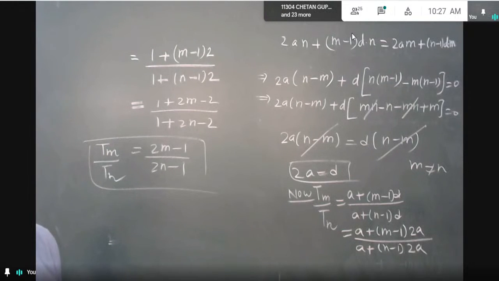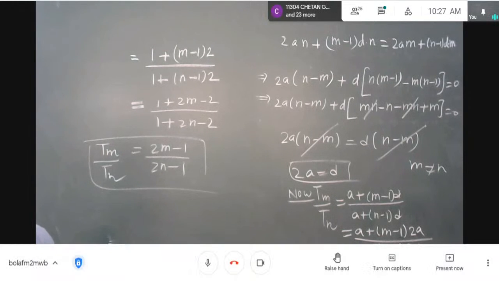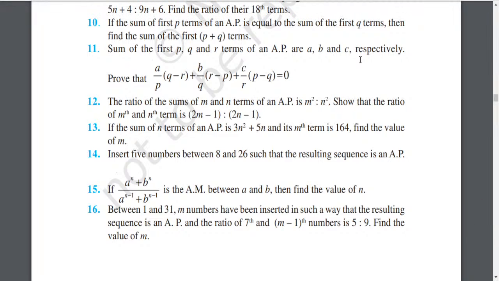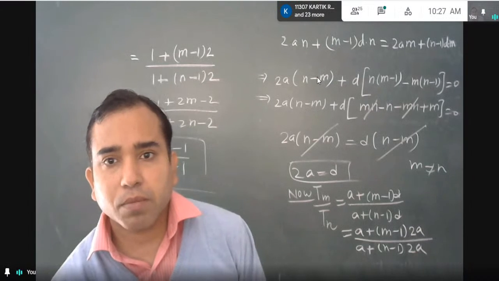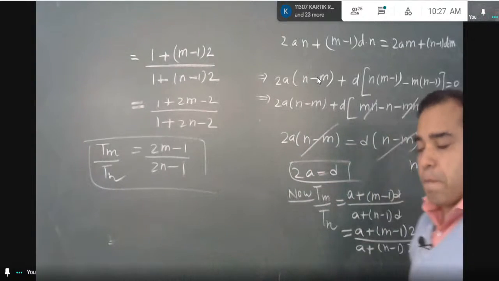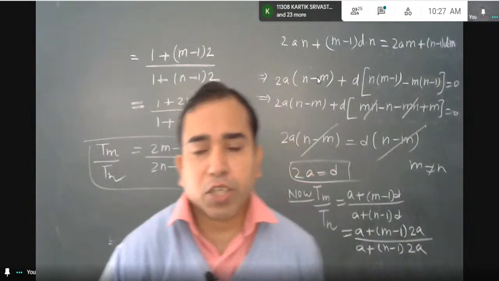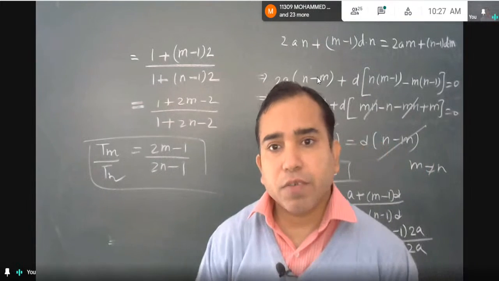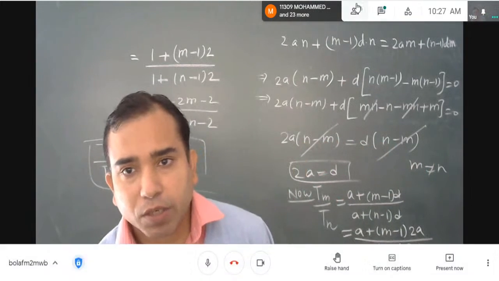Let me take the help of Chetan Gupta. Will you read the next question? Question number 13th, Chetan. Chetan, are you listening to me from C section? Karthik Srivastav? Yes, sir, from C section.